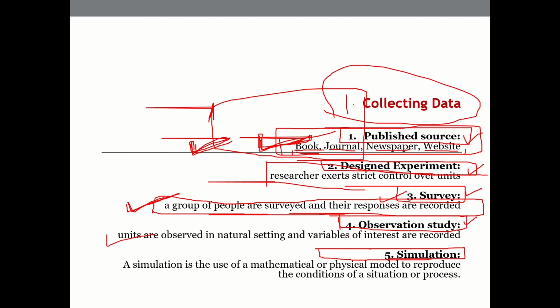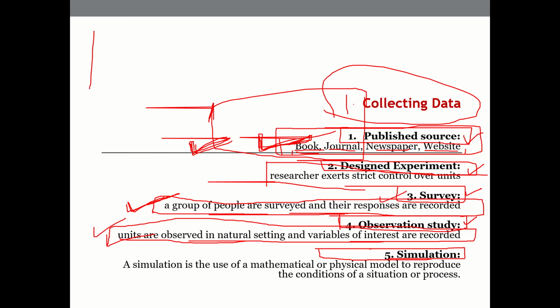Observation study is another way where we can collect the data, where specific units are observed in a natural setting and variables of interest are recorded. For example, let us say we are recording a temperature profile for a longer period of time, or we have kept a camera to record the activity over a period of time, or we are trying to map or measure sound levels over a period of time. Or it can be the other way of observation also.